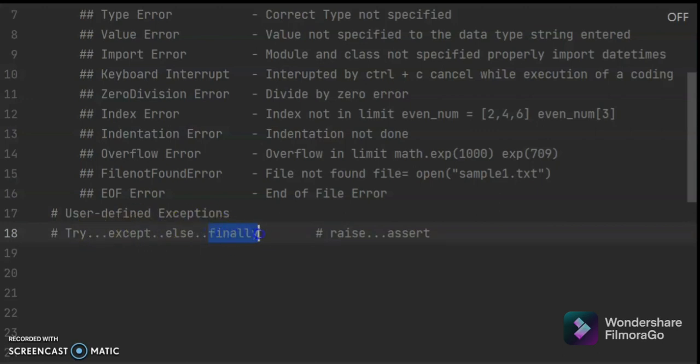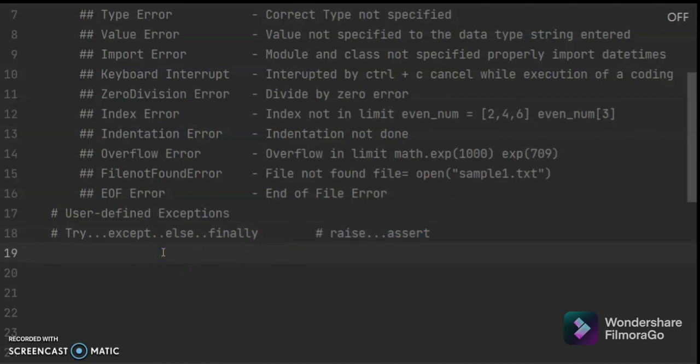Next, you have one more thing which is called raise. You can raise the error explicitly. And assert is the conditional check. If the condition is false, the error will be raised. If the condition is true, the error will not be raised. So let us try. Instead of explaining, I will write the code for this.